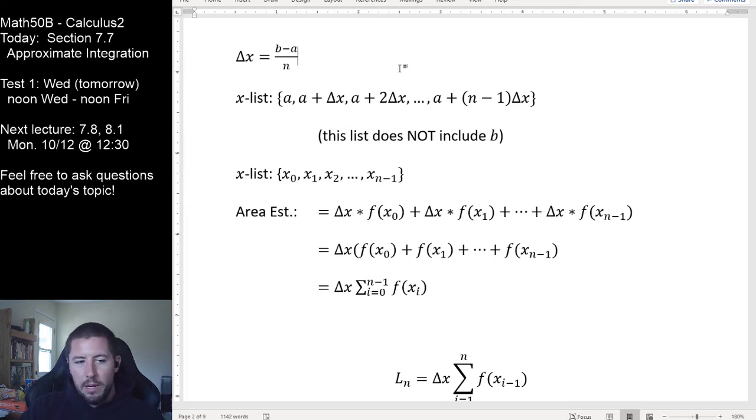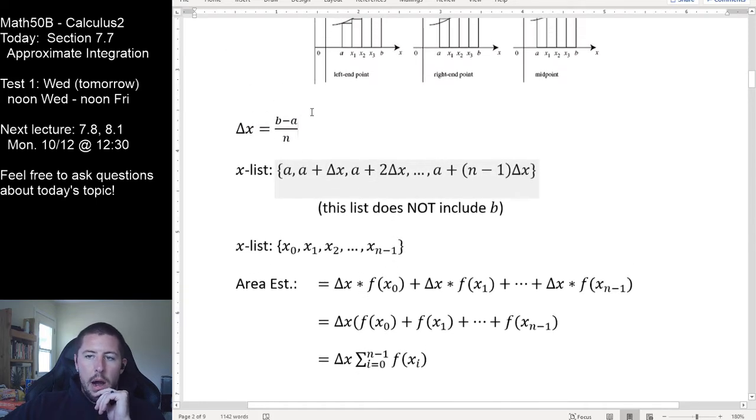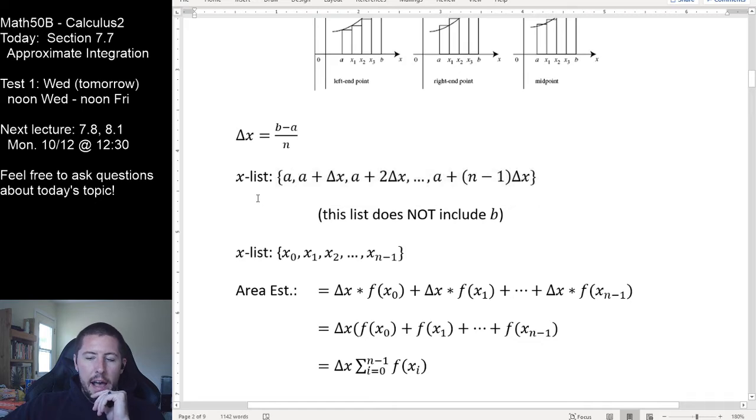So I'm not going to talk about delta x ever again today. That's always the same. Delta x, b minus a over n, never changes. In this case here, we form our list of x values that are of interest to us, as our first x value is always a. That is our lower bound point that we're looking at right there. To get to our next x value, we start from a and we add on one single delta x, one width. That's what we call x1.